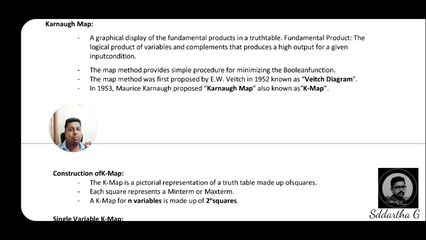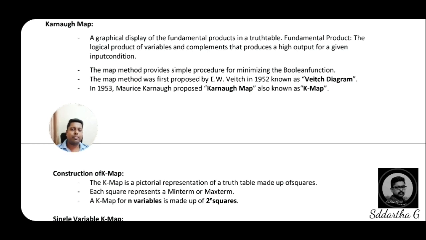But before Maurice Karnaugh, one more mathematician, E.F. Waite, in 1952 proposed what is known as Waite diagrams. So that was proposed in 1952, but later Maurice Karnaugh proposed that same theory. Hence finally we have a conclusion in the K-map. That's why we consider that Karnaugh maps are best suited to solve the simplifications of Boolean expressions. Now going for the definitions.